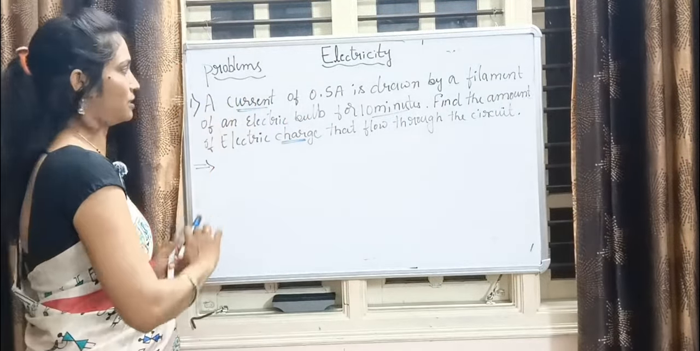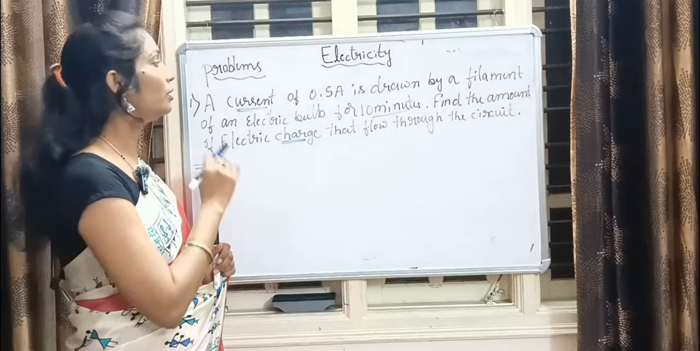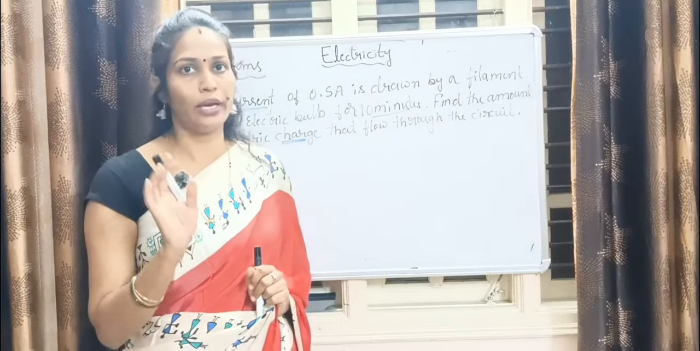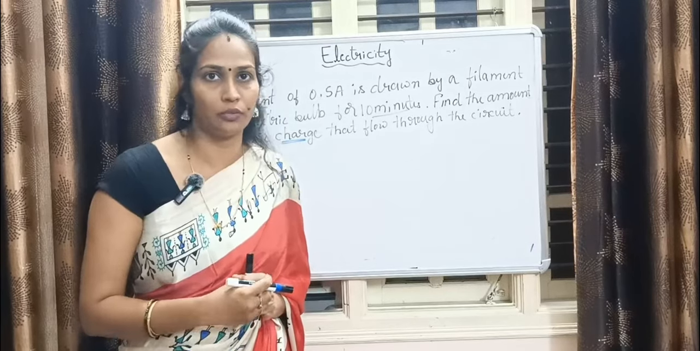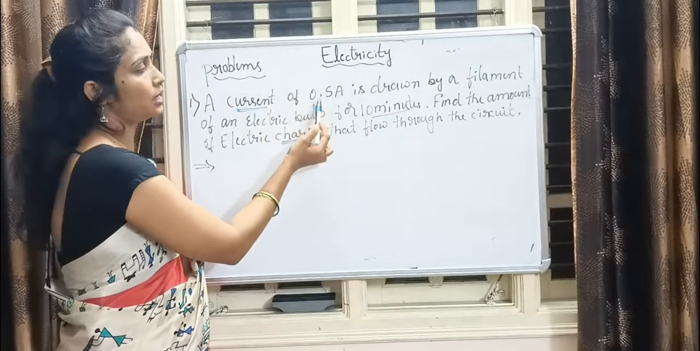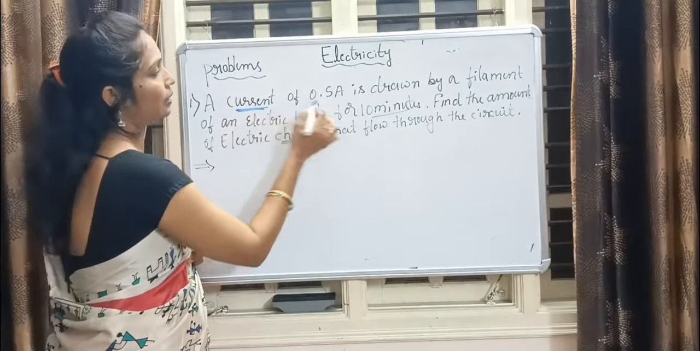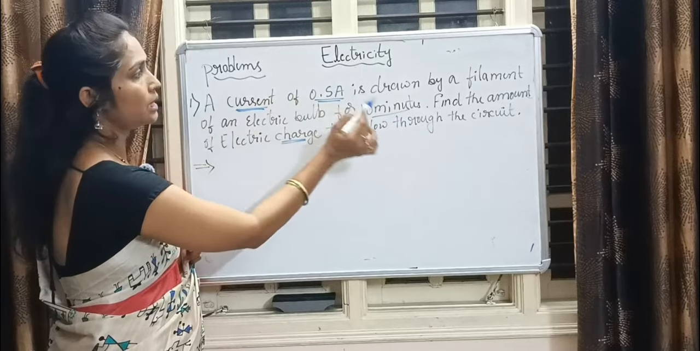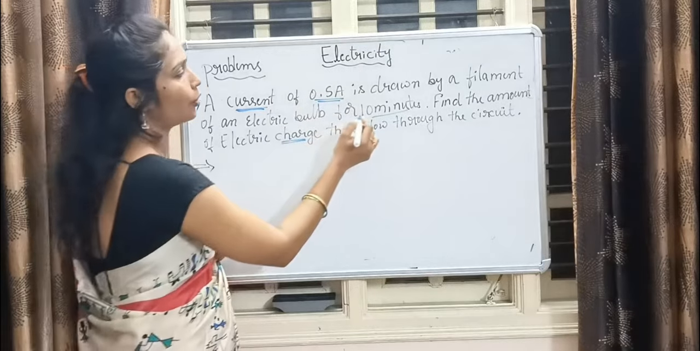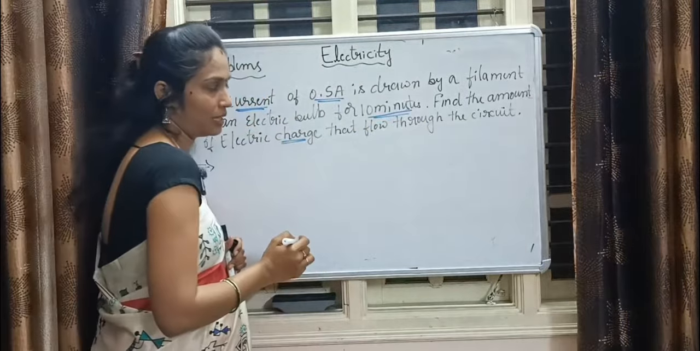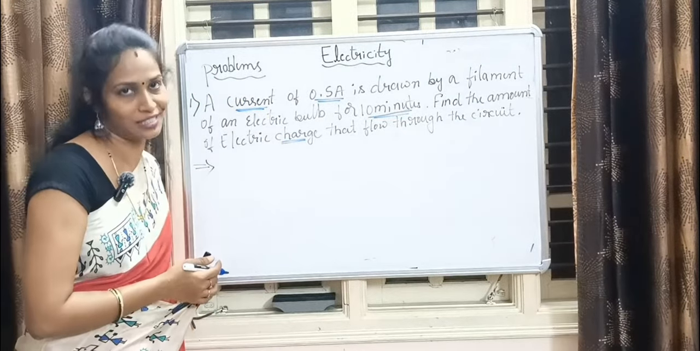Now this is the first problem that comes in electricity. Let me read it out. Reading a problem is very important, so just copy whatever I'm writing on the board. A current of 0.5 ampere is drawn by a filament of an electric bulb for about how many minutes, guys? 10 minutes. Find the amount of electric charge that flows through the circuit.